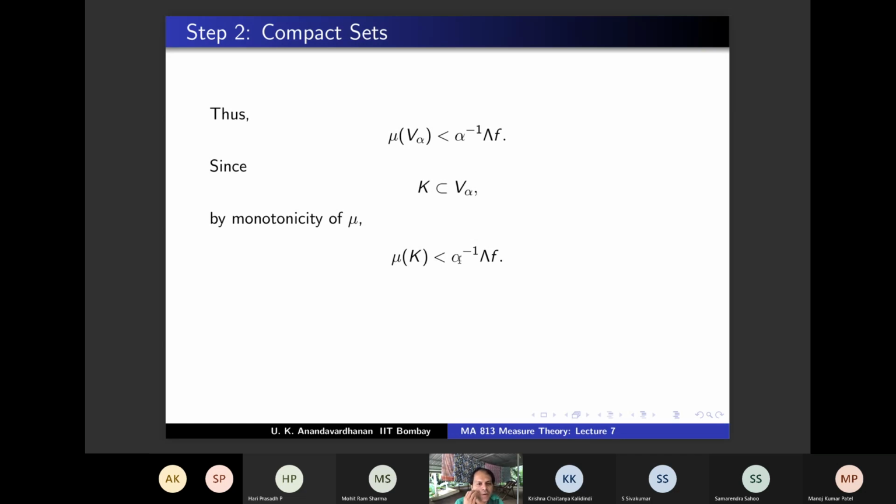And now you tend alpha to 1. Now you tend alpha to 1 and what will you get? You will get mu k is less than or equal to lambda f by tending alpha to 1. So what have you got? Since k is contained in this, mu k is less than or equal to mu of V alpha, which is less than or equal to alpha inverse lambda f. That's how you got this. And by tending alpha to 1, you got this. Okay, so this shows mu k is finite.